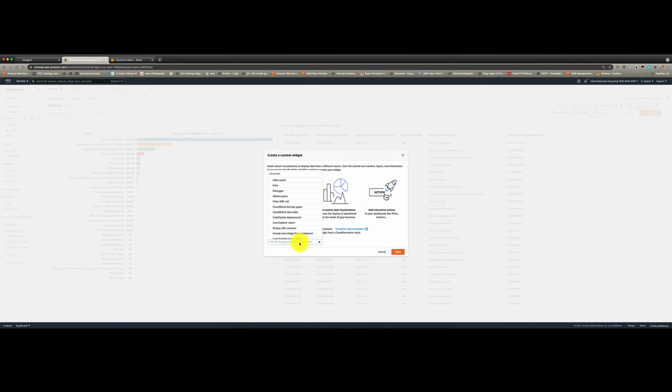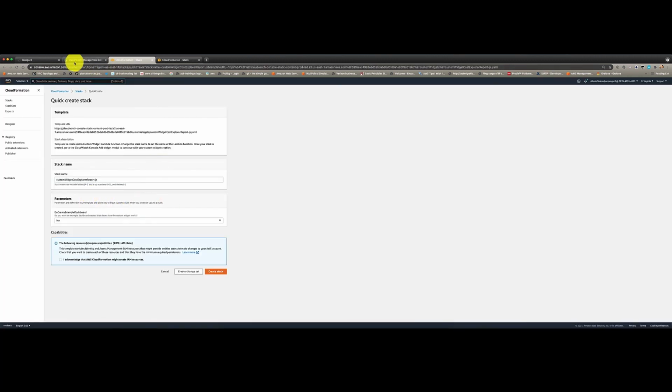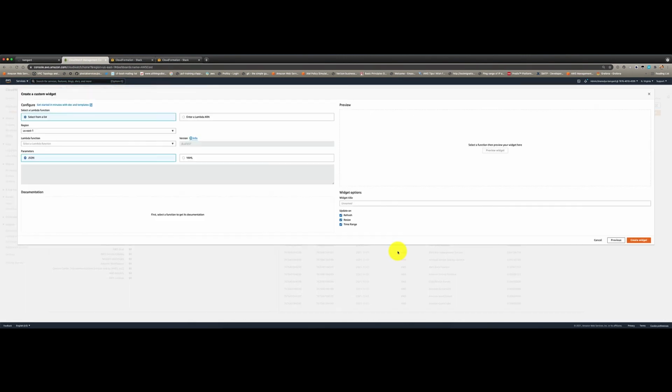For example, you can pull in data from AWS Cost Explorer by using a pre-built Lambda function. In order to install that Lambda function, all you have to do is click on the Cost Explorer report, and it will pull in the CloudFormation template to install that Lambda function. So I have already done that. So let's go back and click on next.